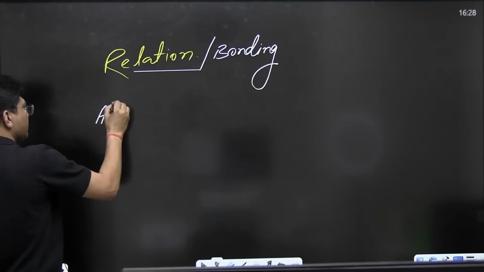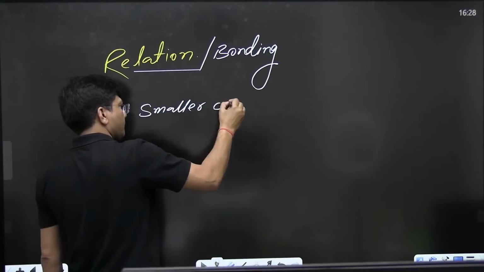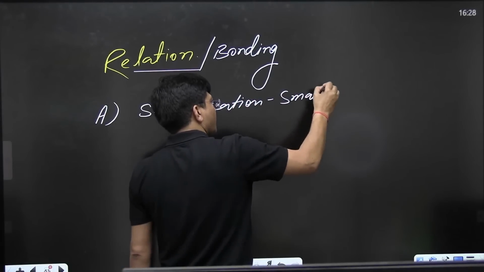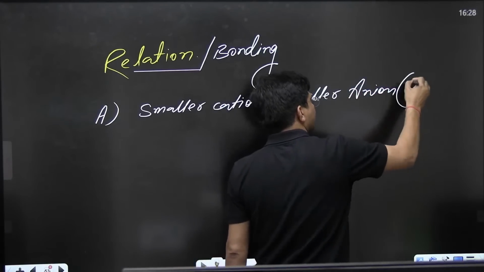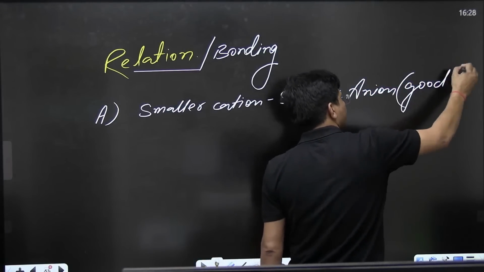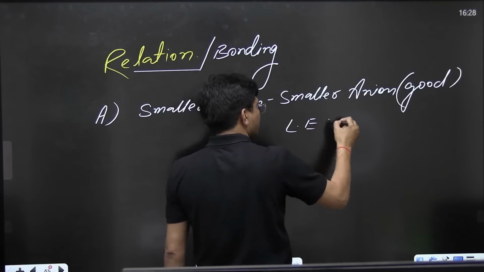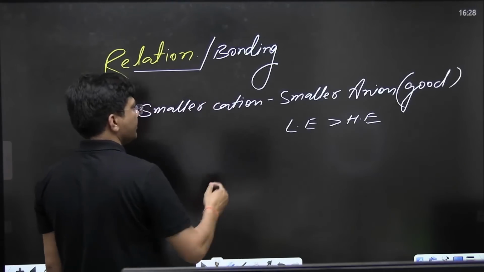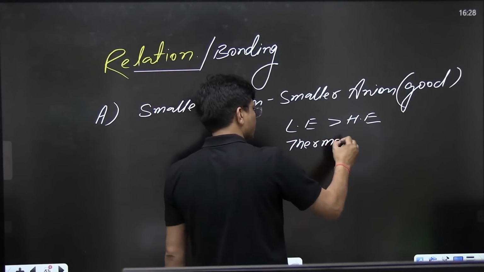Option A: smaller cation, smaller anion. Good or bad? Definitely good. Good means lattice energy will be more than hydration energy. Thermal stability will be more.